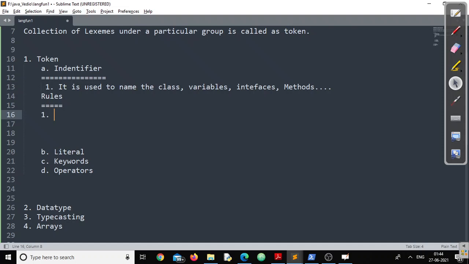The first point is, while naming a variable, while creating an identifier, naming a variable is the same as creating an identifier, right?